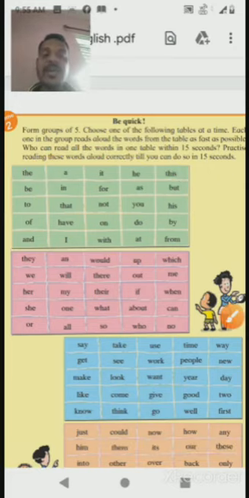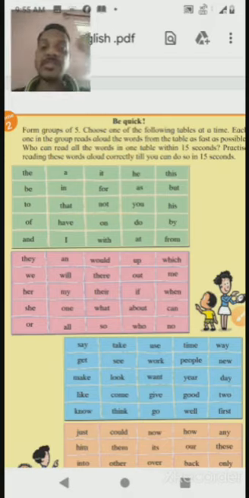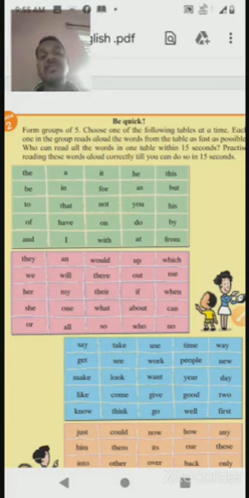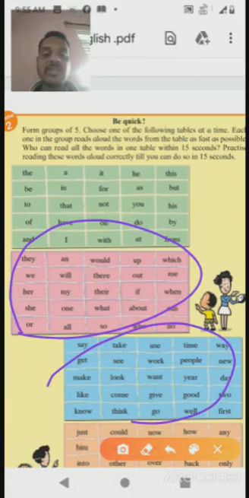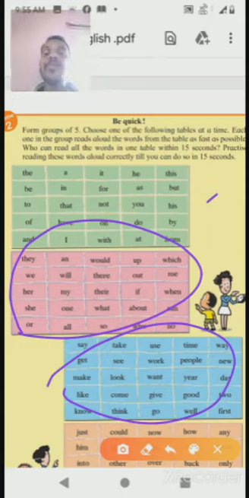ठीक आहे, you have to read as fast as you can and as loud as you can. Okay, who can read all the words in one table within 15 seconds? You have to put your timer on, it means your watch or mobile timer is on, and within 15 seconds you have to read this whole table. Any table you can choose, any table of your choice, but within 15 seconds you have to read these words. Practice reading these words aloud correctly till you can do it in 15 seconds.